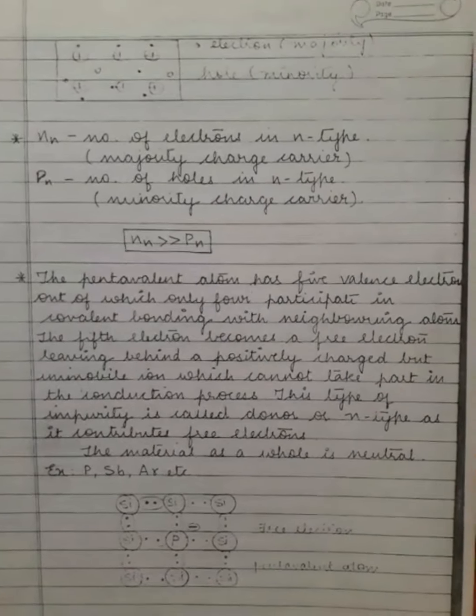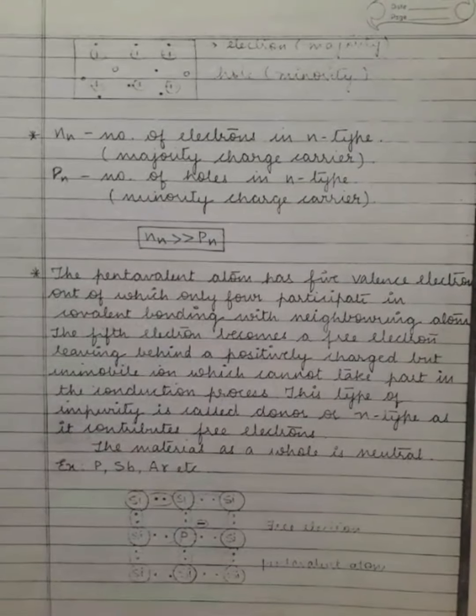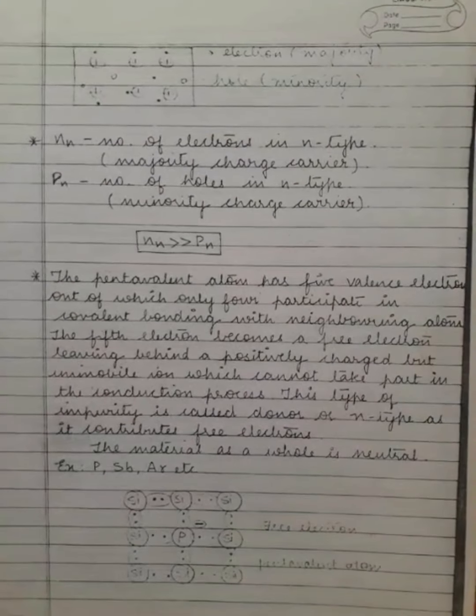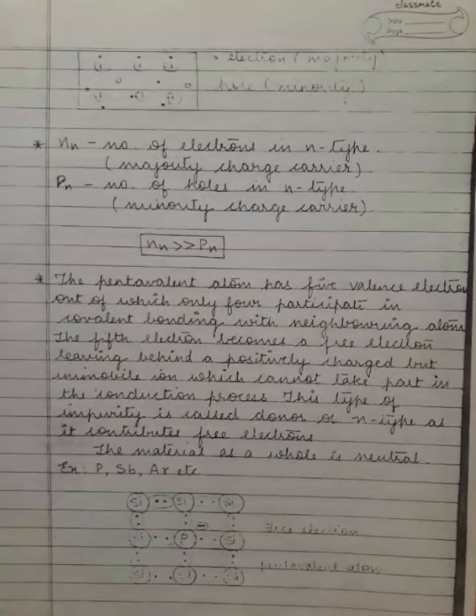The pentavalent atom has 5 valence electrons, out of which only 4 participate in covalent bonding with neighboring atoms.